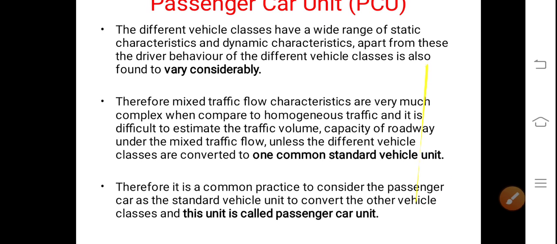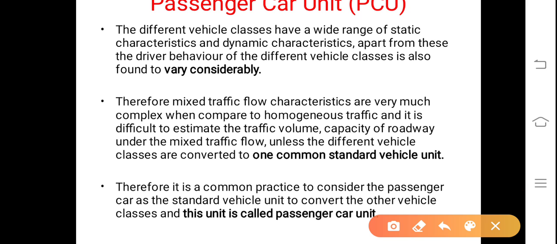Now, passenger car unit. Already it has been said once, twice. Since in mixed traffic flow conditions, vehicles are of different type, shape and size, for example, starting from pedal cycle, scooter, bullock cart, bus, car, jeep, etc., these vehicles are required to be converted into a single unit known as passenger car unit, PCU, by multiplying with an equivalency factor. How it is being done, we will see.